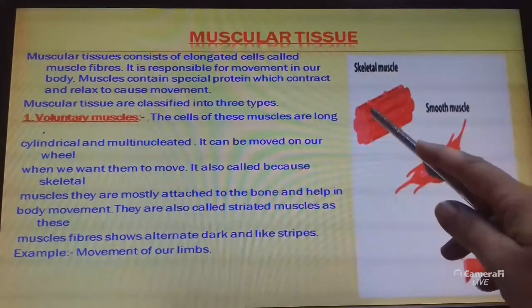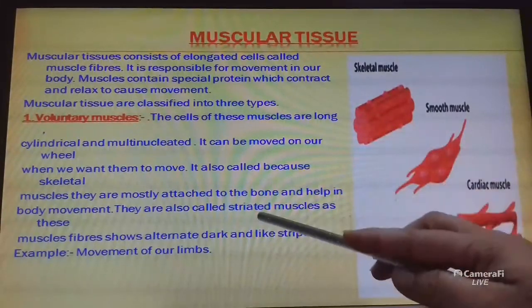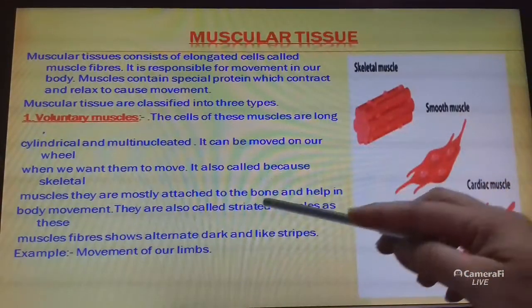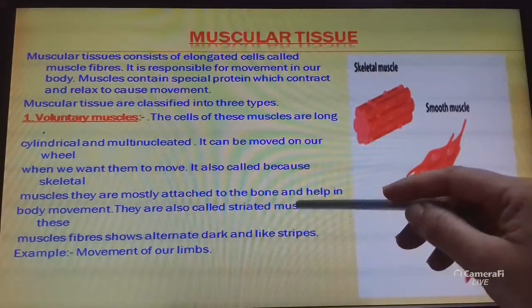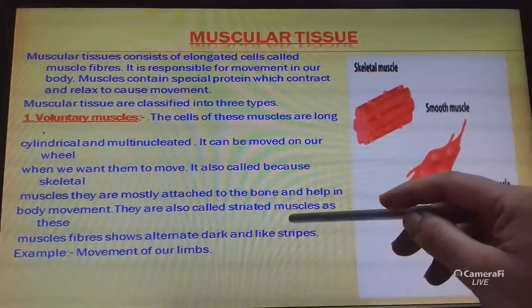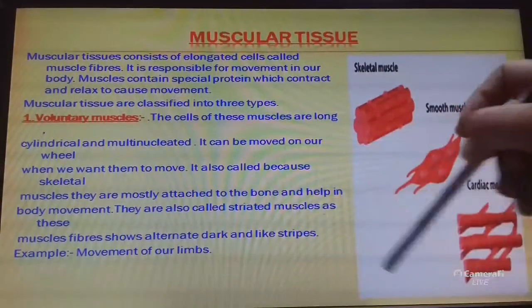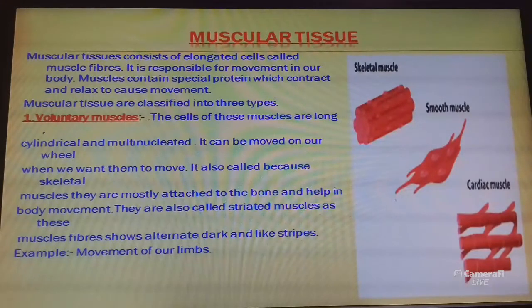They are also called striated muscles, because these muscles show alternate dark and light stripes. Under the microscope, these muscles show alternate light and dark bands or stripes. That's why they are also called striated muscles. So these muscles are also known as voluntary muscles, skeletal muscles and striated muscles.